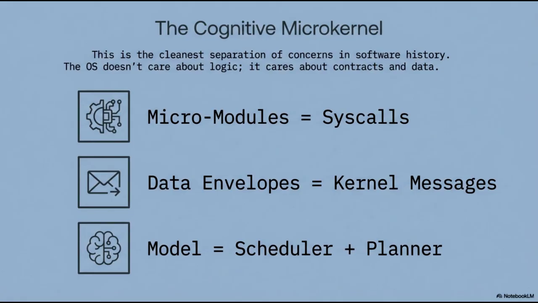Second, data envelopes serve as the medium for kernel messages, ensuring that information is encapsulated and communicated through strictly defined protocols. Finally, the model functions as both the scheduler and the planner, providing the intelligence necessary to orchestrate tasks and manage resources. By decoupling the cognitive planning from the underlying execution environment, we create a system that is fundamentally more efficient, scalable, and robust.